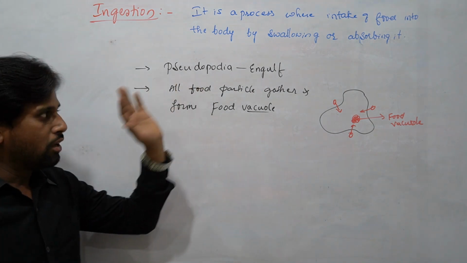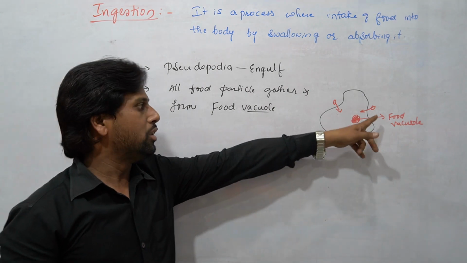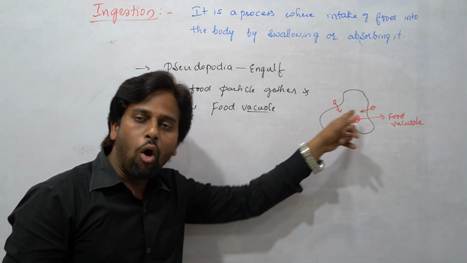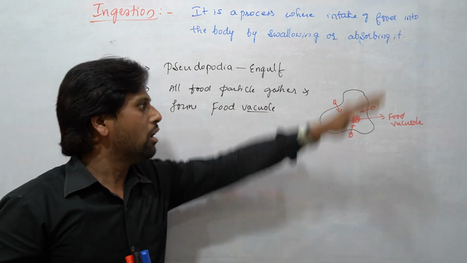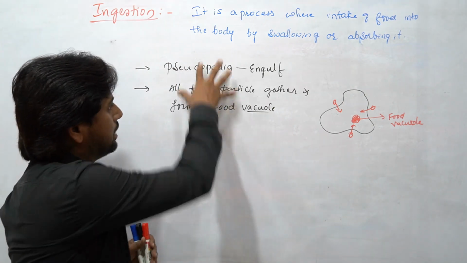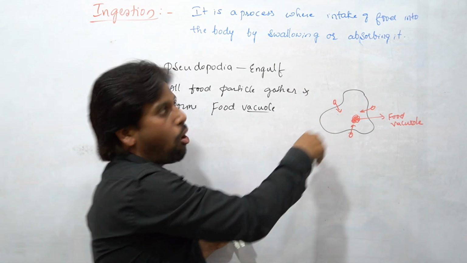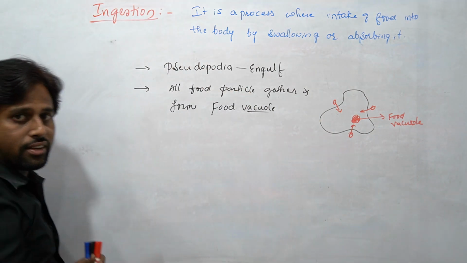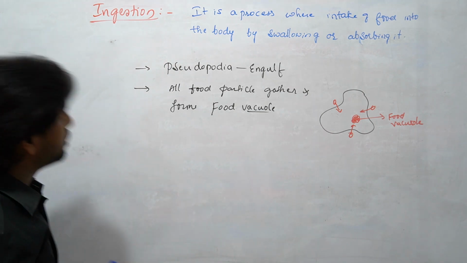Pseudopodia. Pseudopodia mainly help in engulfing the food which comes in contact with the body surface of the amoeba, making the food enter into the body. The entering of food into the body is ingestion. So with the help of pseudopodia, the amoeba shows the ingestion process.